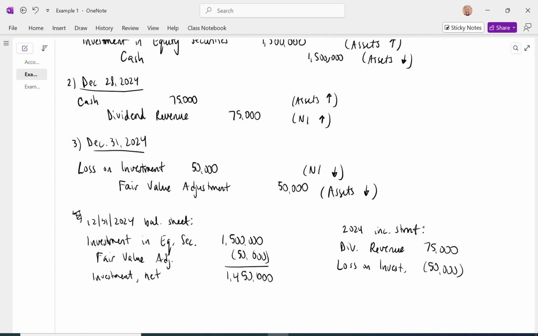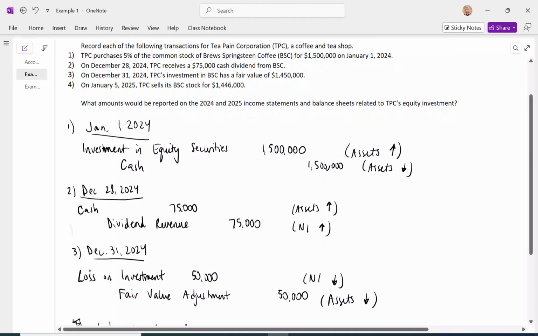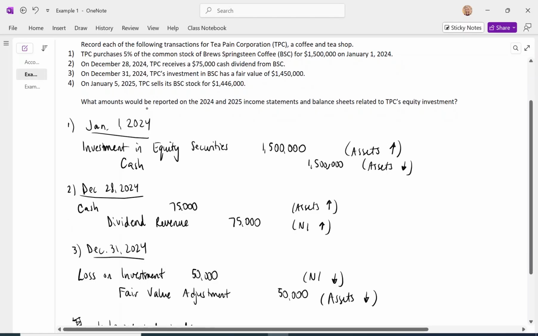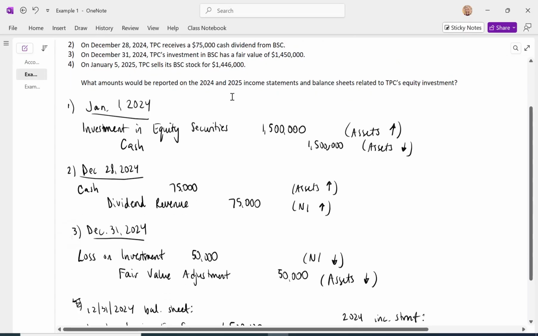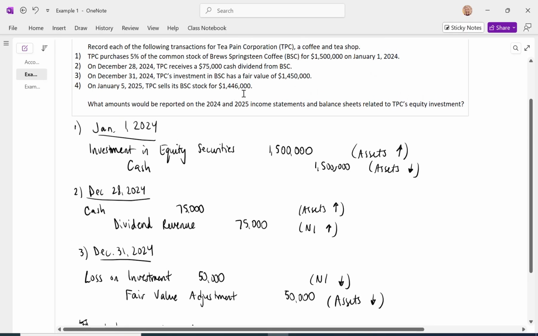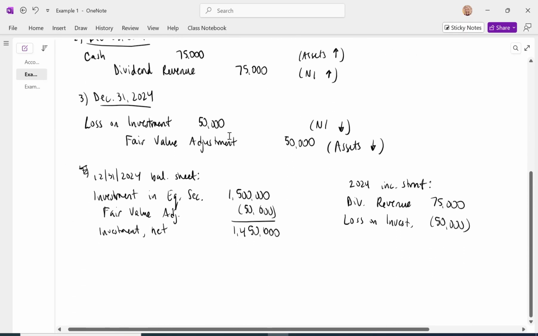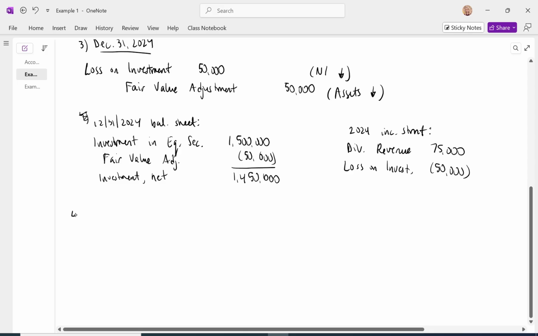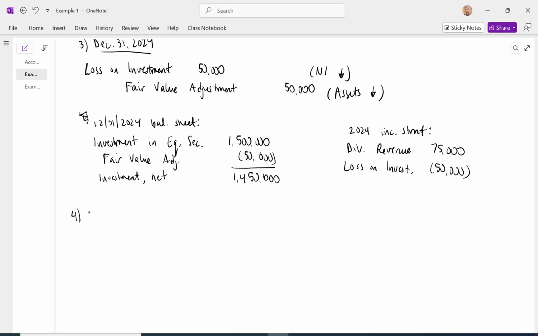Okay, now let's move on to the next fiscal year, 2025. On January 5th, TPC sells its investment for $1.446 million. When we have a sale of investment, we record two separate entries. The first entry is going to bring that asset to its new fair value.